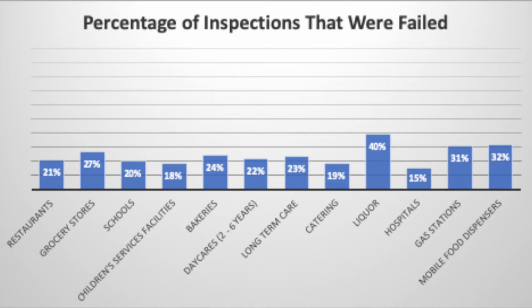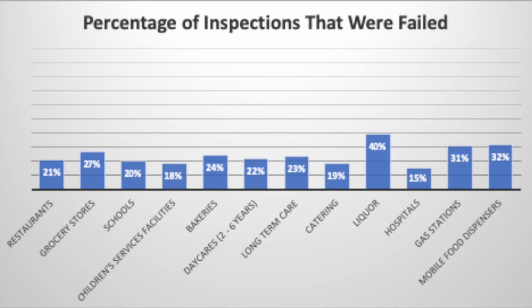Finally, we created a graph of the percentage of inspections that were failed per business type. Interestingly, liquor businesses had the highest rate, failing 40% of inspections. Hospitals had the lowest rate, failing only 15% of inspections, which is really reassuring for hospitals. And restaurants failed 21% of inspections out of about 11,000 inspections. Of course, this doesn't mean that if you open a restaurant in Chicago there's a 20% chance you'll fail an inspection, but this is an interesting way to see how businesses perform inspection-wise against each other. For someone working at the Chicago Department of Public Health, this would be an interesting way to see which businesses need more attention.